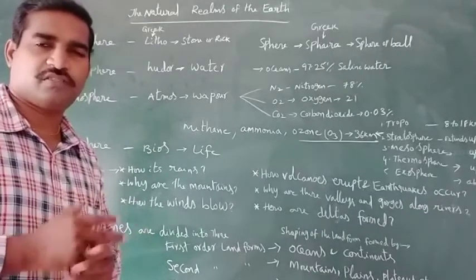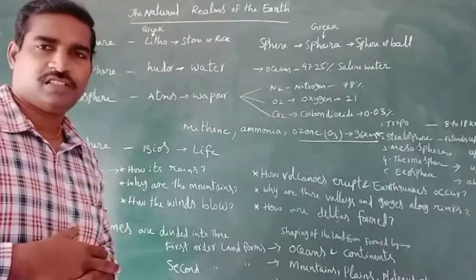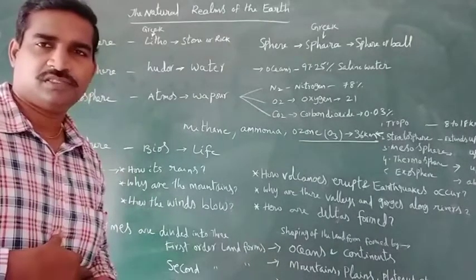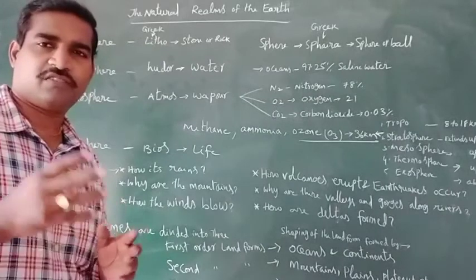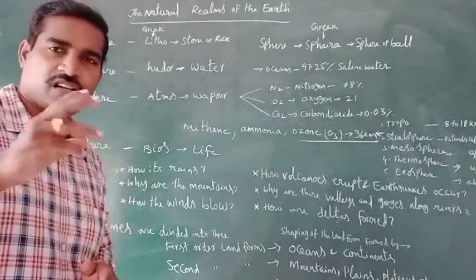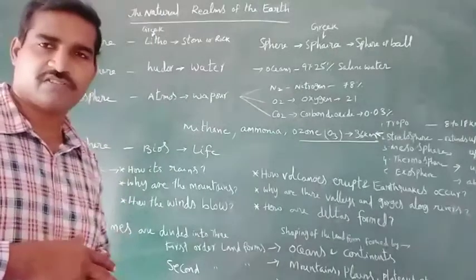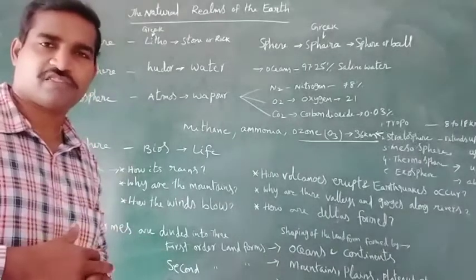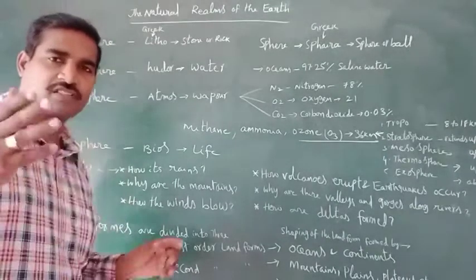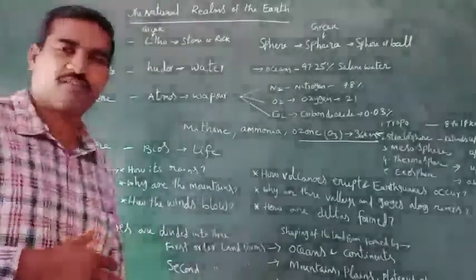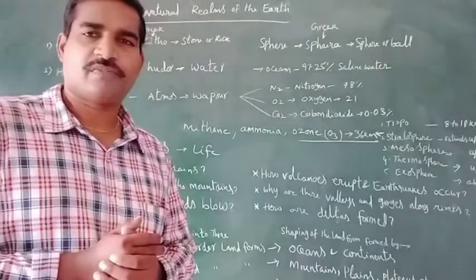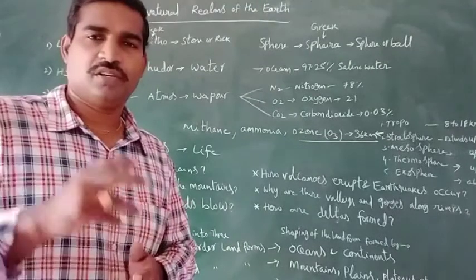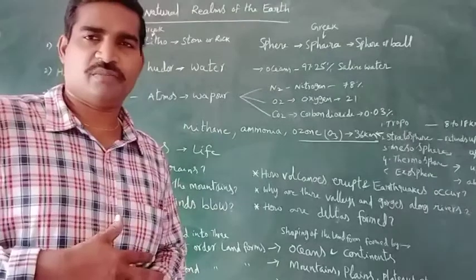The word is derived from a combination of two Greek words, atmos and spira. Atmos means vapor, spira means ball or sphere. Last one is biosphere, derived from two Greek words. Bios means life, spira means ball or sphere.